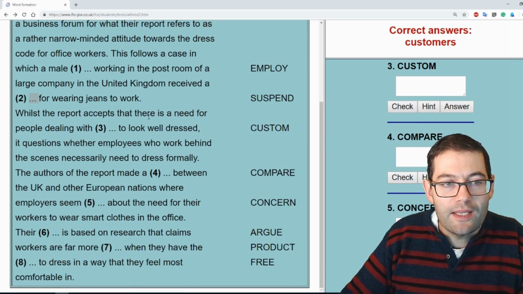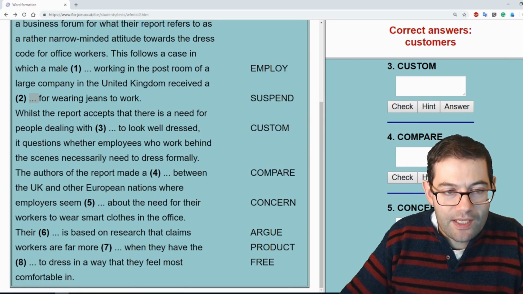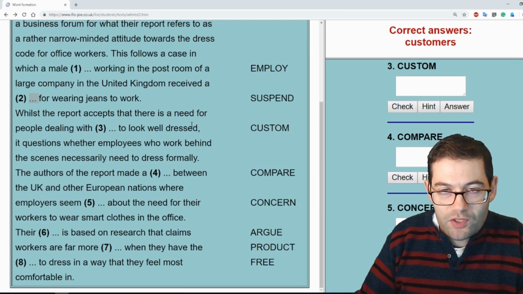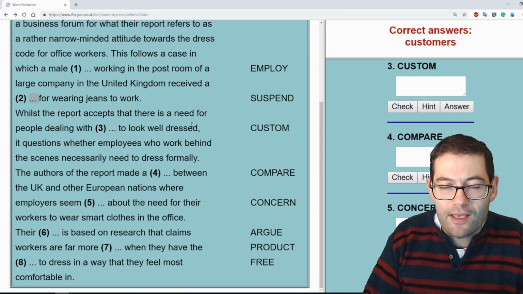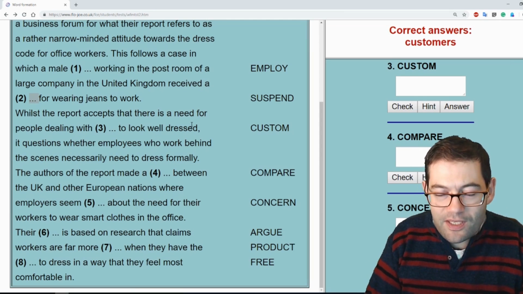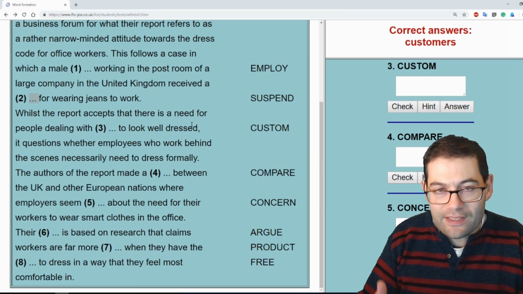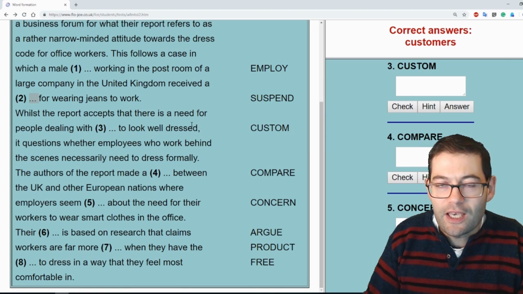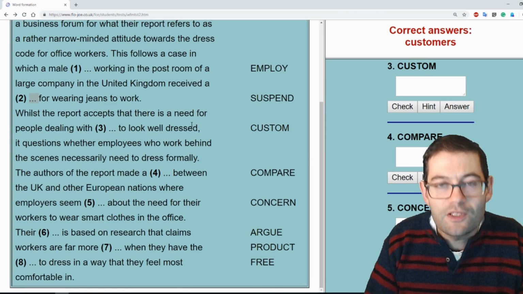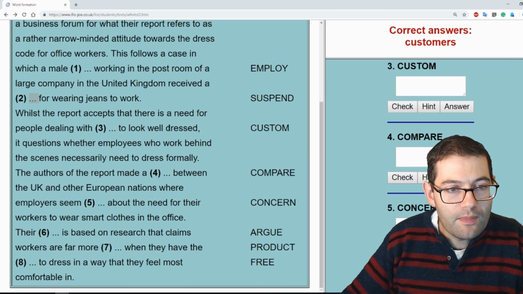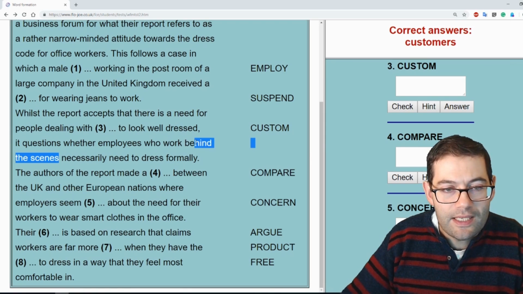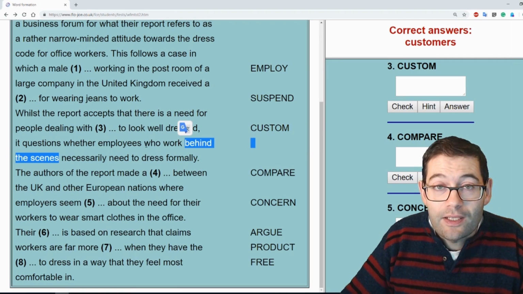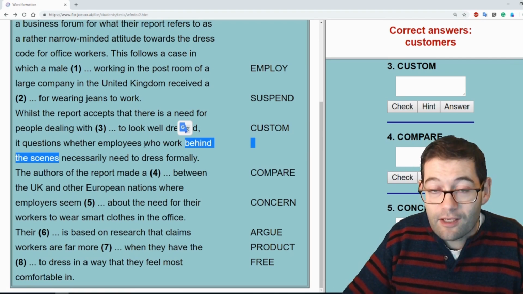Whilst the report accepts that there is a need for people dealing with customers to look well dressed, people who deal with customers, on the vocabulary tangent, if I can take you there, are what we call frontline staff. People who don't deal with customers, it describes them here as behind the scenes. We can also refer to them as backline staff. So frontline staff, backline staff.